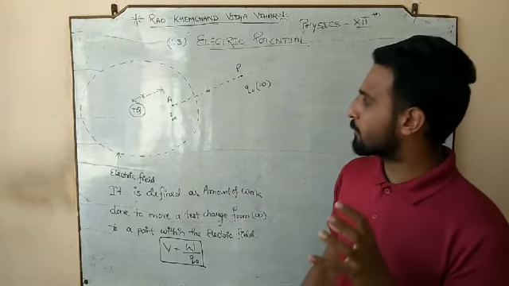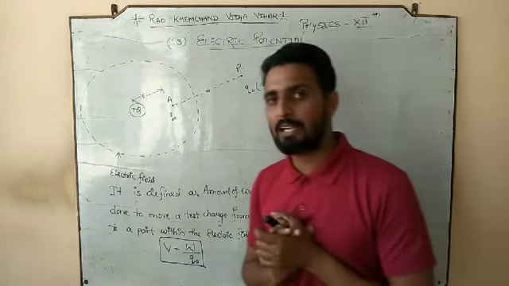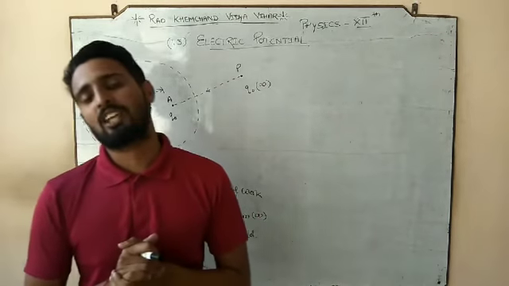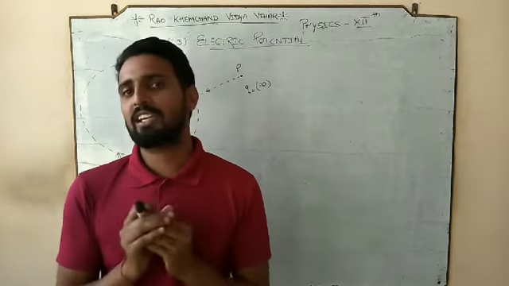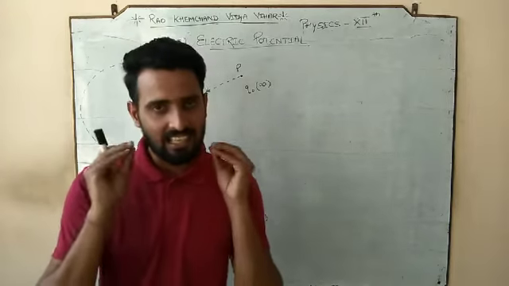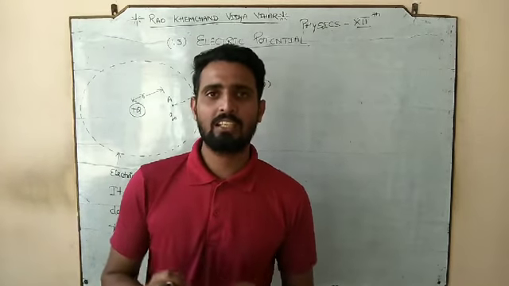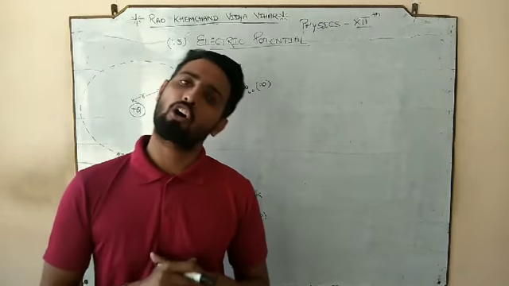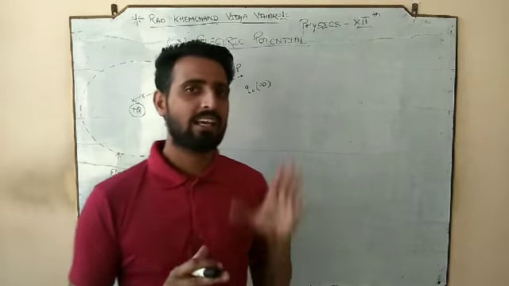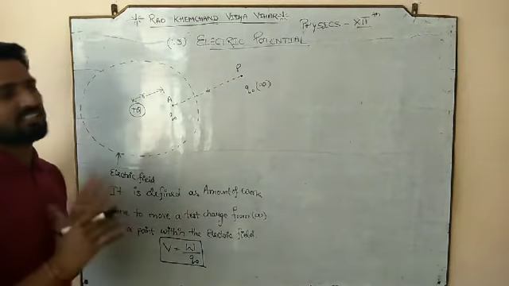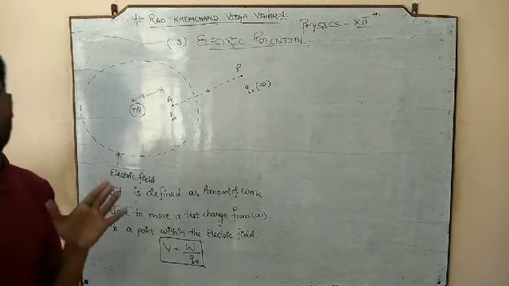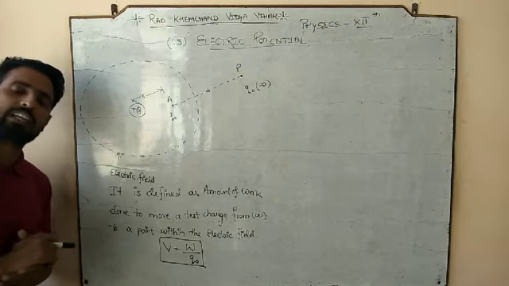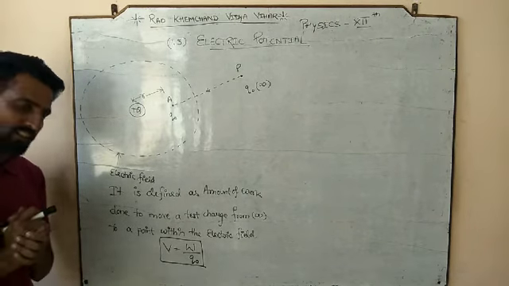so you can also raise the point that, sir, you said that the charge should be at rest and here the charge is moving. So I told you that whenever the charge is moving, it is moving in such a manner that the rate of change of velocity, meaning the acceleration of the charge, is negligible or zero. So if it is moving, it is moving with zero acceleration. There is no acceleration effect in that. So that amount of work done per unit test charge is called electric potential.